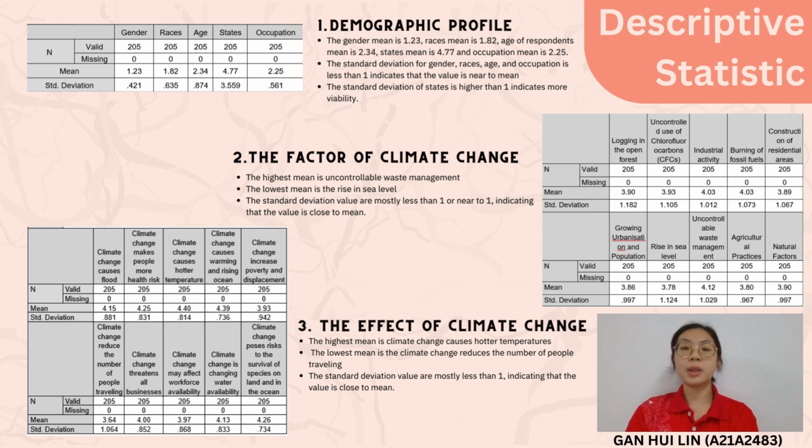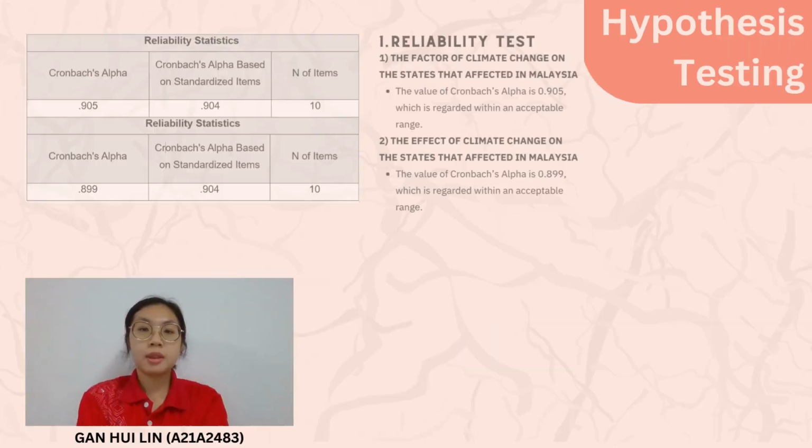Descriptive statistic for effect of climate change. The highest mean is climate change causes hotter temperature, which is 4.40. The lowest mean is climate change reduces the number of people traveling. Besides that, the standard deviation values for the effects of climate change on the states that are affected in Malaysia are mostly less than 1, which indicates that the values are mostly close to the mean.